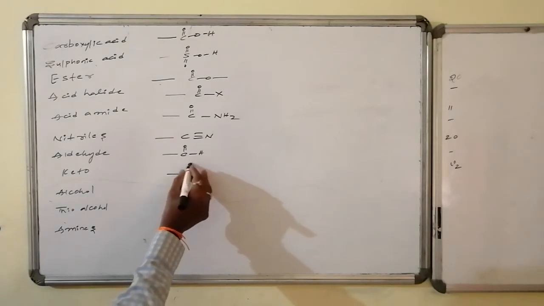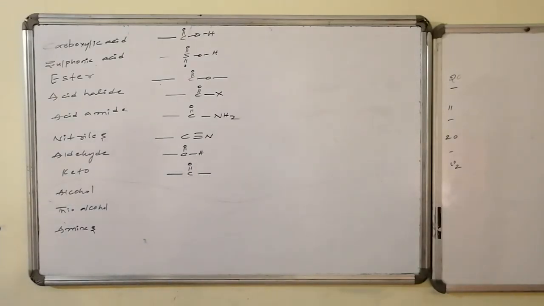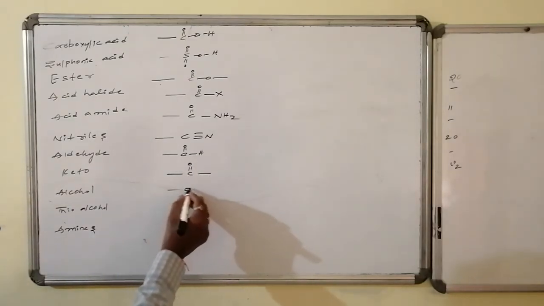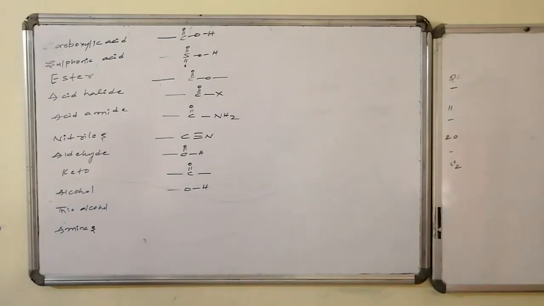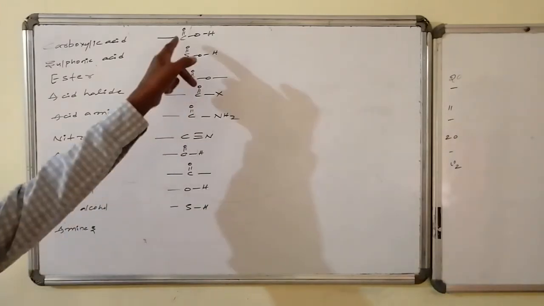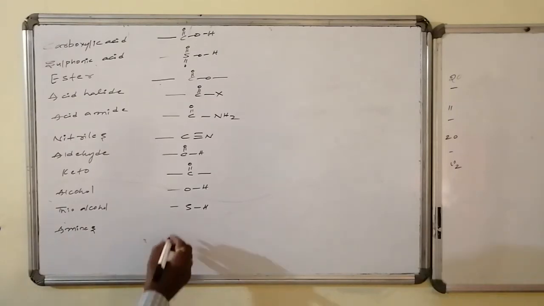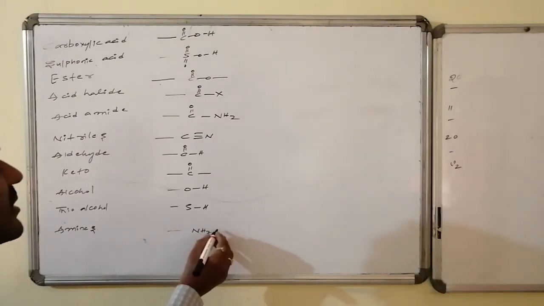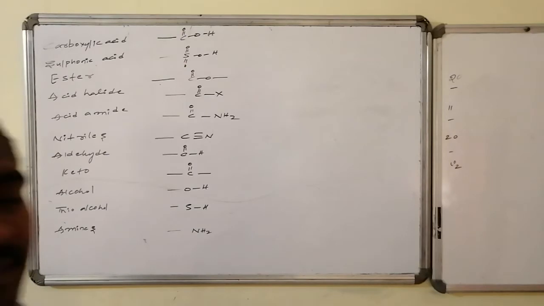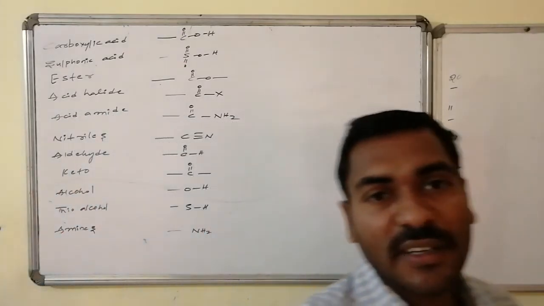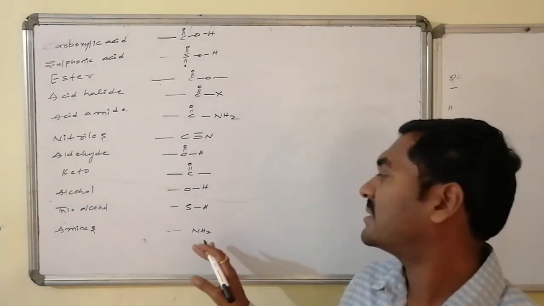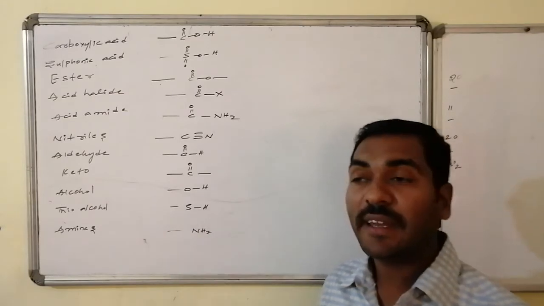Keto is connected with two free valencies, so it is always present internally. Alcohol is also present at the terminal because it is connected with one valency. Thiols are derivatives of alcohols. Instead of oxygen, here we get sulfur because both are of the same family. And amines are nitrogen derivatives. You can take any variety of amine: primary, secondary, tertiary, and quaternary ammonium salts. All of those are amines. Generally, we represent this one with NH2.